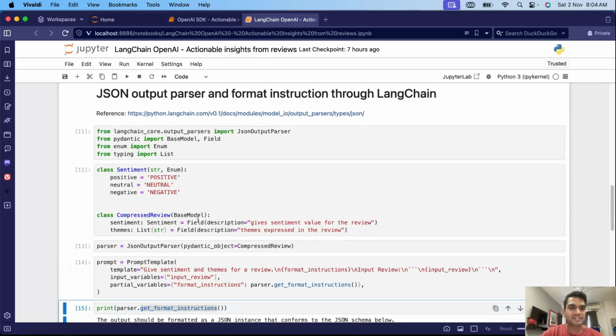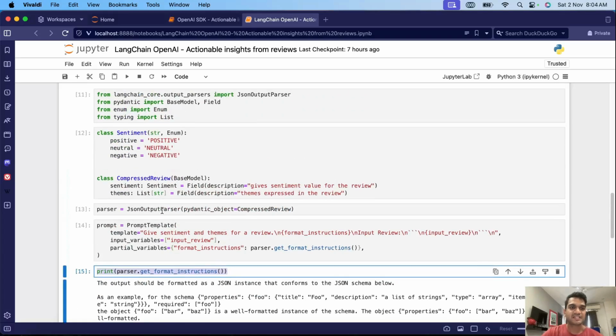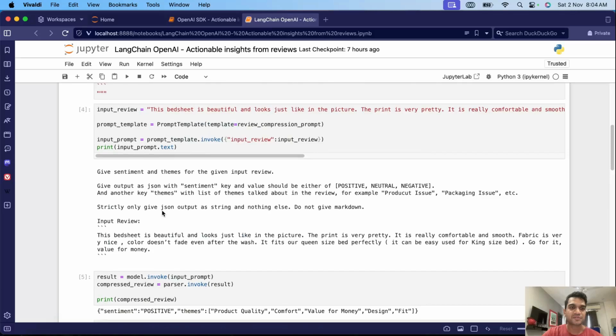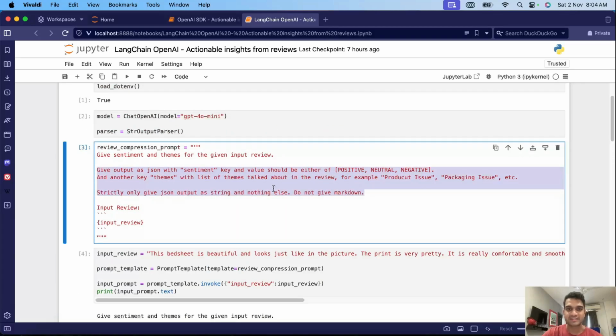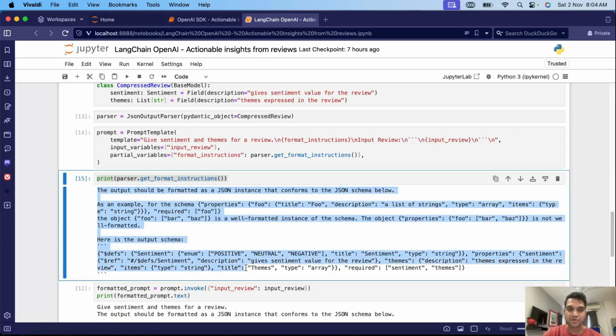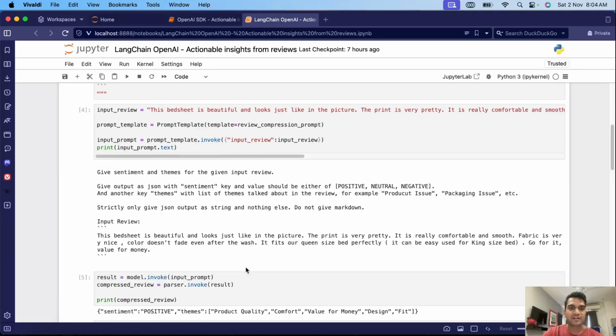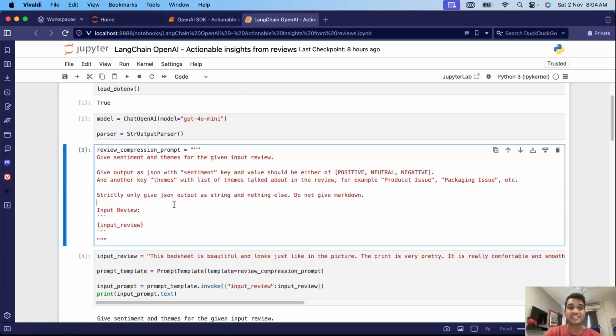Another thing about JSON output parser is we need not use it to generate format instructions at all. We can just use our own instructions, like the instructions that we came across. If you find these instructions to not be very good, we can definitely give our own instructions and still use the JSON parser.